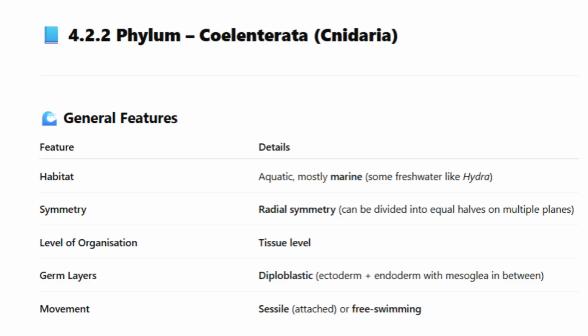4.2.2 Phylum Coelenterata, Cnidaria. General features. Habitat: aquatic, mostly marine, some freshwater like Hydra. Symmetry: radial symmetry, can be divided into equal halves on multiple planes. Level of organization: tissue level. Germ layers: diploblastic, ectoderm plus endoderm with mesoglea in between. Movement: sessile, attached, or free-swimming.